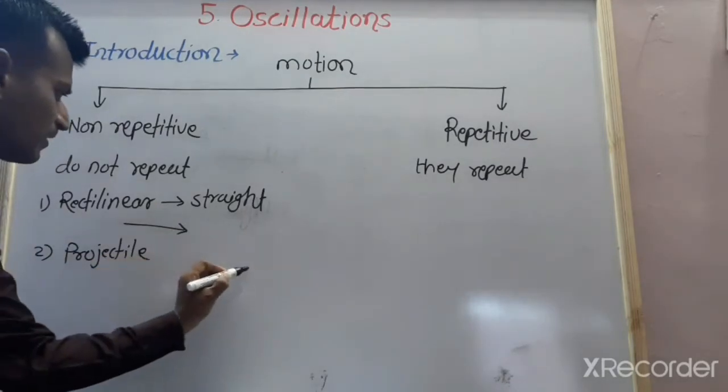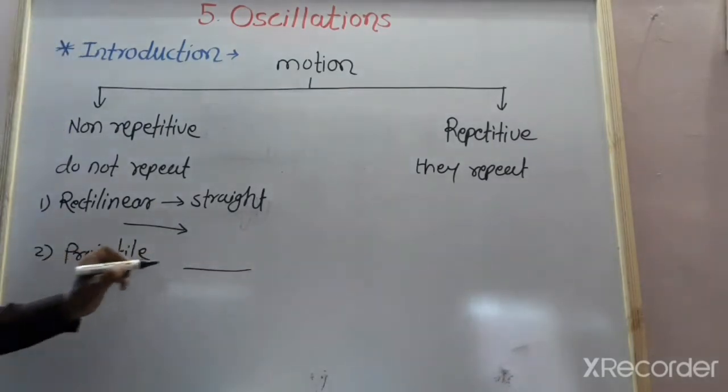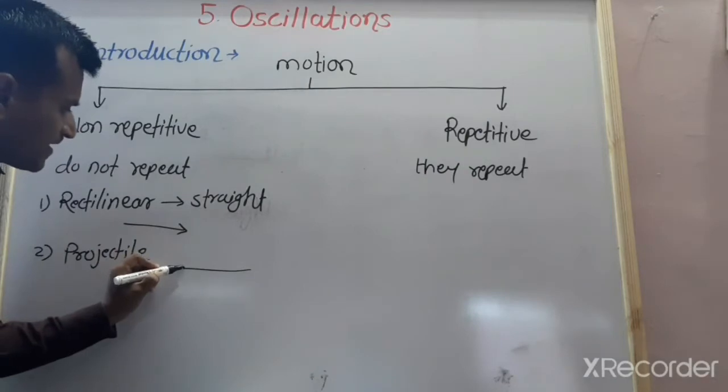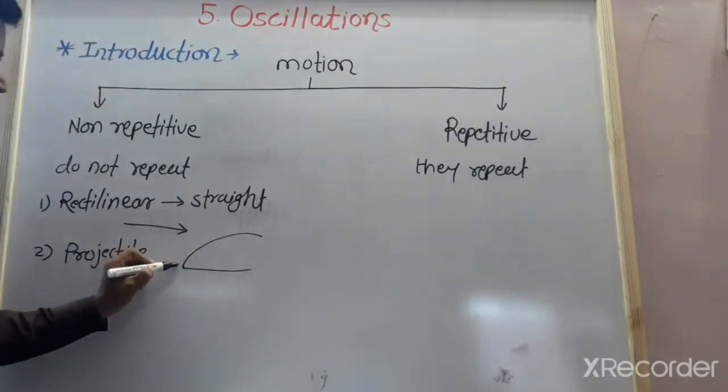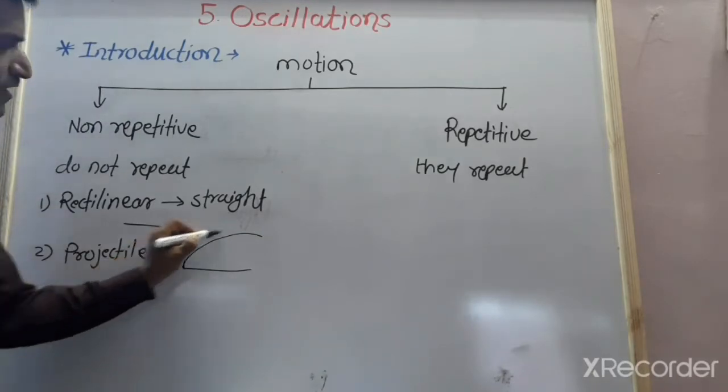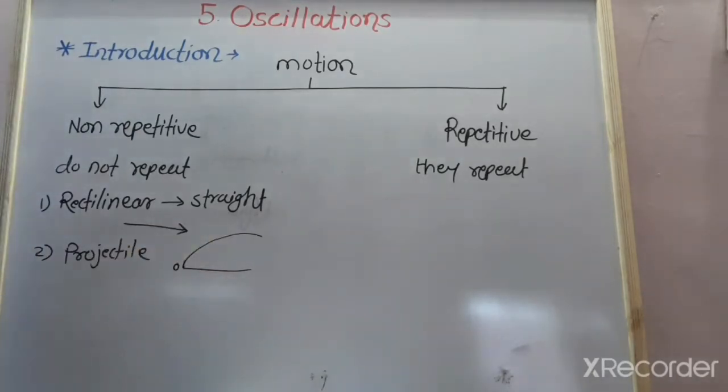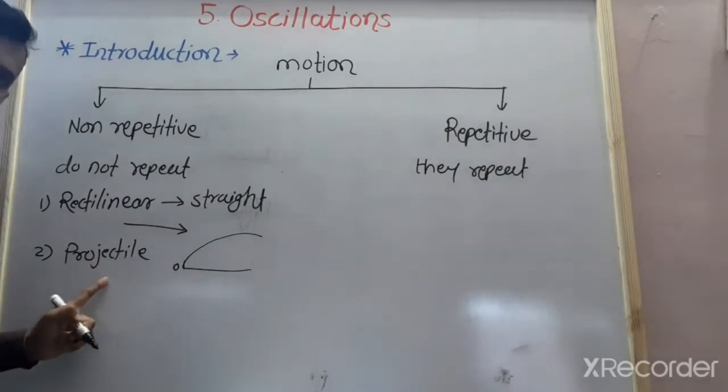Suppose there is the particle making some angle, and which is the projectile from this point O, and this motion is called as a projectile motion. For example, the bullet fired from the gun. This is the example of the projectile motion.